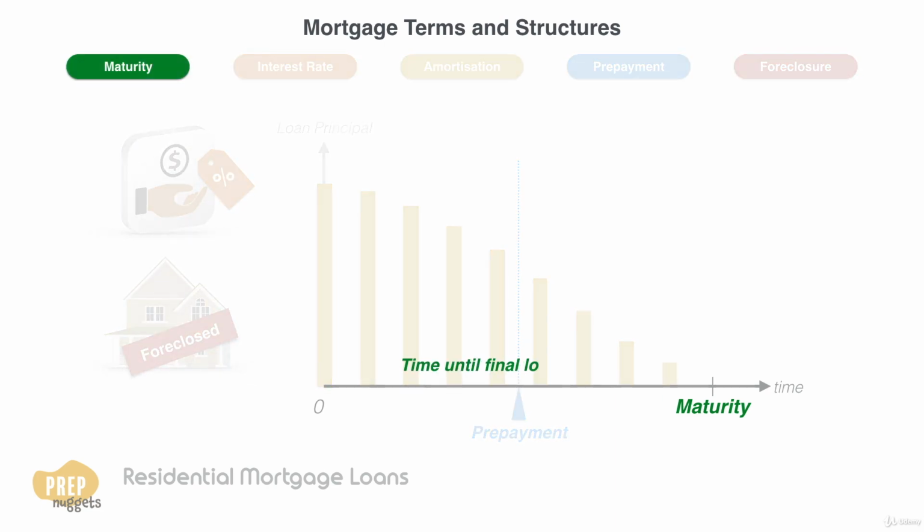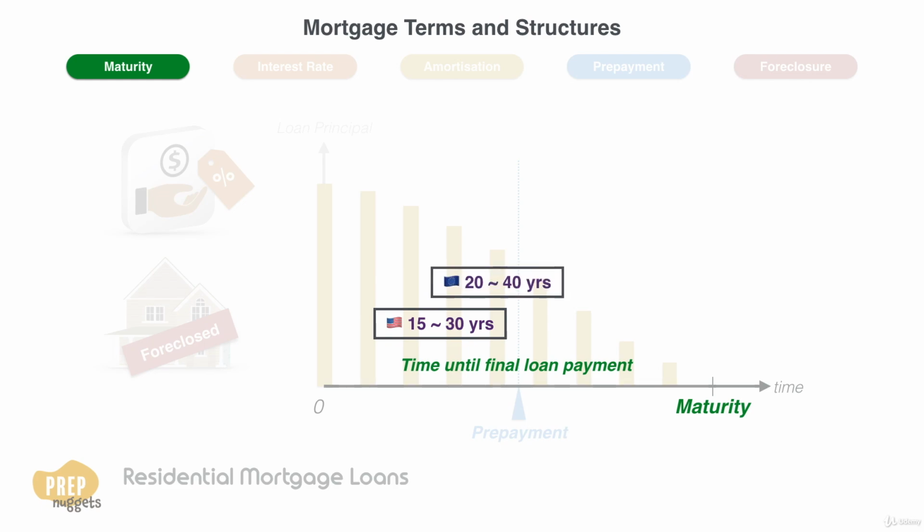The term of a mortgage loan is the time until the final loan payment is made. In the United States, mortgage loans typically have terms from 15 to 30 years. Terms are longer, 20 to 40 years in many European countries, and as long as 50 years in others. In Japan, mortgage loans may have terms of 100 years.